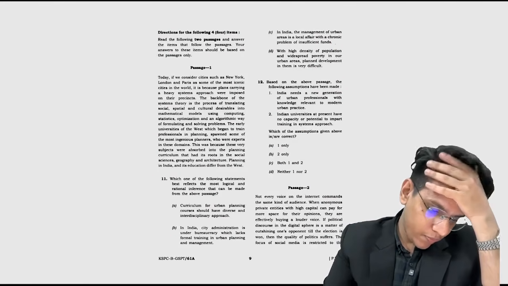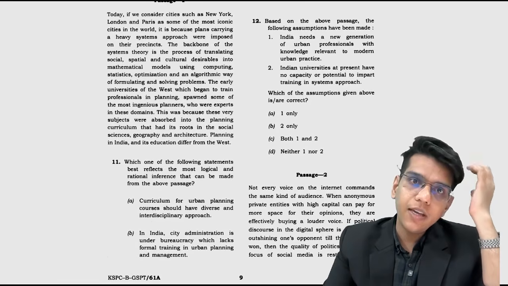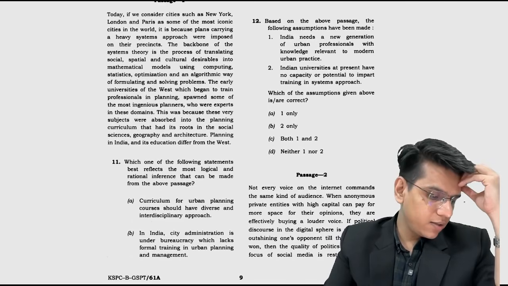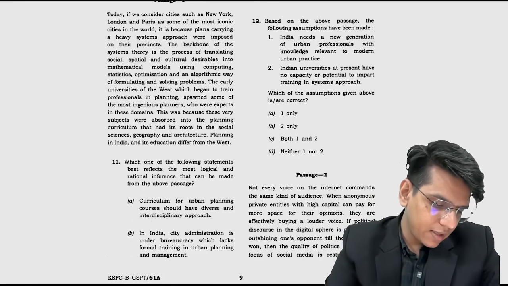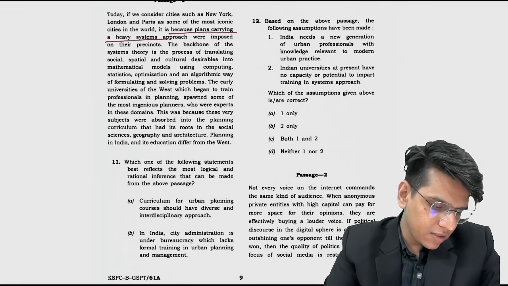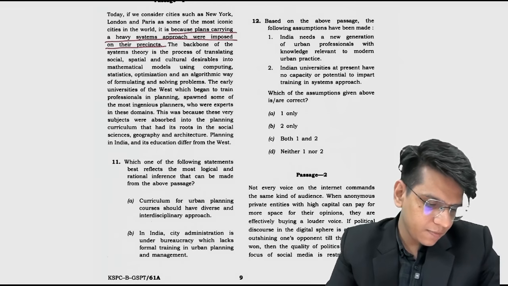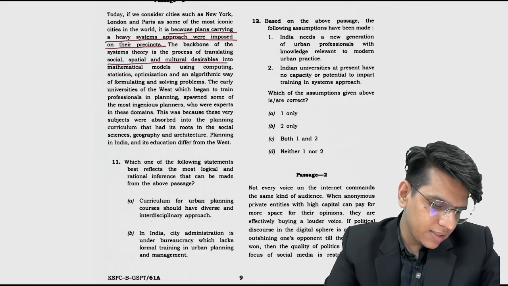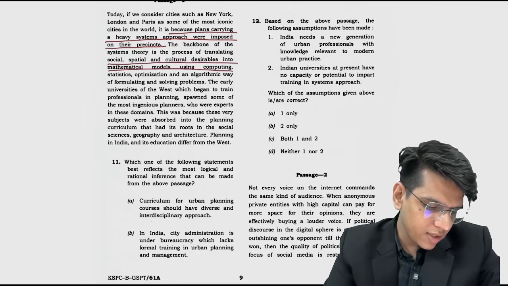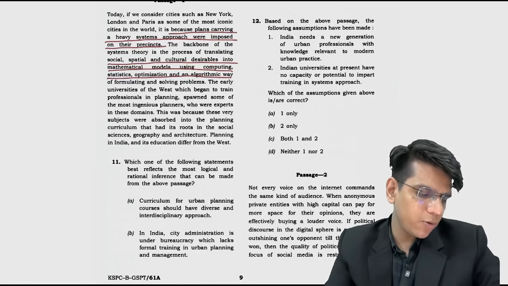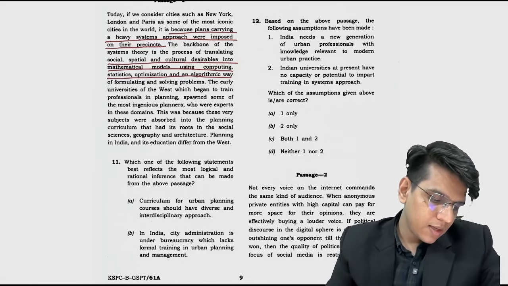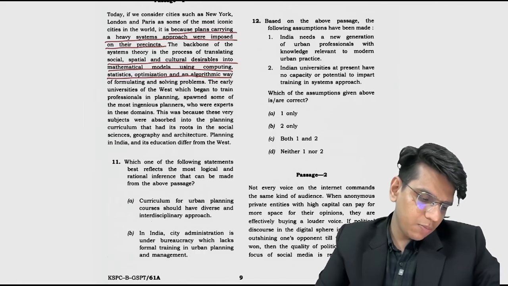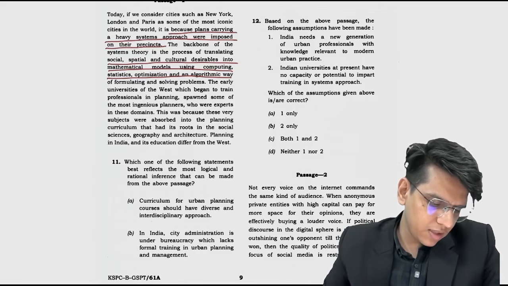Let's move to this. Today if we consider cities such as New York, London, Paris as some of the most iconic cities in the world, it is because plans carrying a heavy systems approach were imposed on their presence. The backbone of the system theory is the process of translating social, spatial, and cultural desirables into mathematical models using computing, statistics, optimization, and an algorithmic way of formulating and solving problems. The early universities of the West, which began to train professionals in planning, spawned some of the most ingenious planners who were experts in these domains.